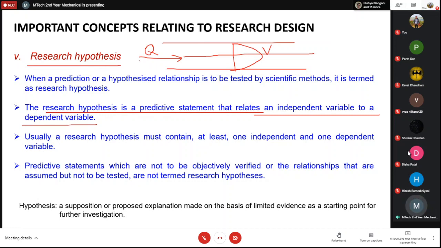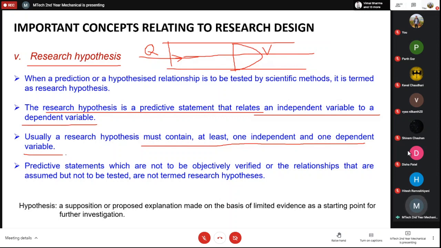Hypotheses are actually not this simple, but if you have very well formulated your hypothesis, then you can explicitly check that particular hypothesis. Usually a research hypothesis must contain at least one independent and one dependent variable. Independent variable means something that you are changing, and dependent variable is something which is being changed because of your input, because of your independent variable.